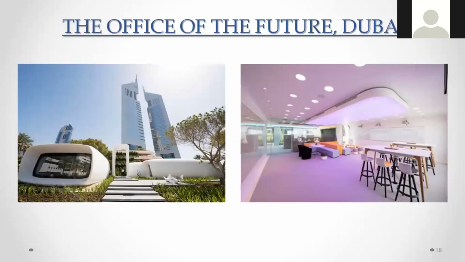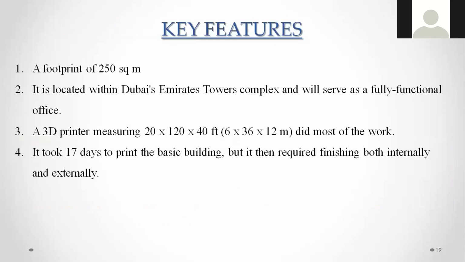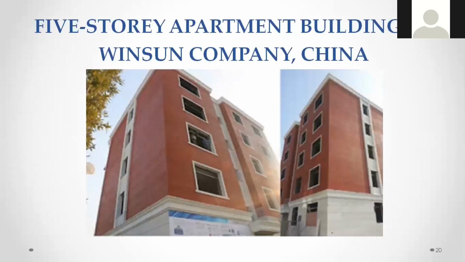What are the key features of this building? It has a footprint of 250 square meters. See the area of that building. It is located within Dubai's Emirates Towers complex and will serve as a fully functional office. A 3D printer measuring 120 by 40 by 20 feet, that means 36 by 12 by 6 meters, did most of the work. It took 17 days to print the basic building, but it then required finishing, both internally and externally.